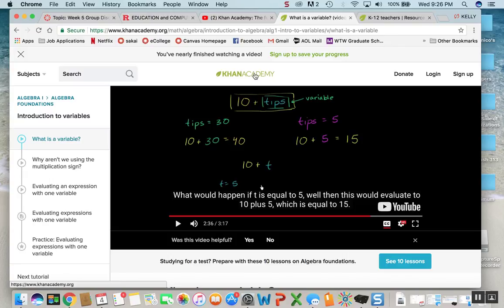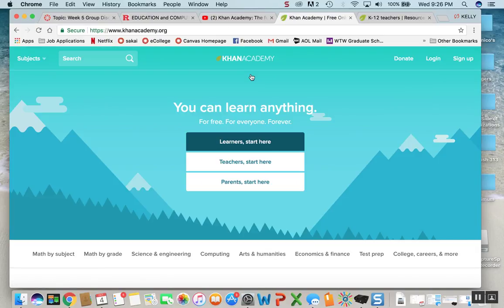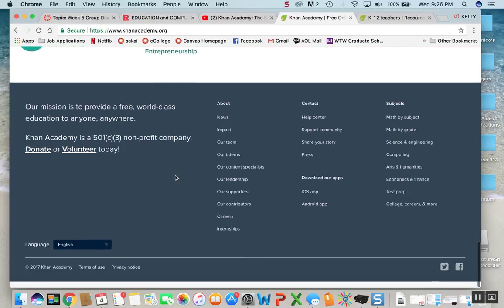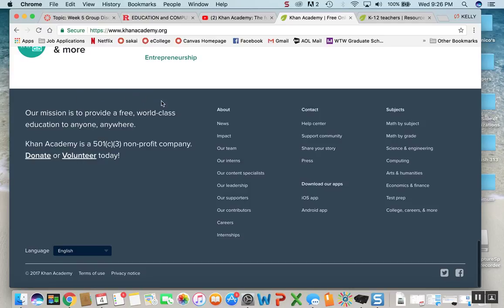I mean, this has everything you can possibly think of, especially for subjects that are being learned from kindergarten through 8th grade. And as their mission statement says, let's see if we can go back to their original homepage. So if we scroll down at the bottom, right here it says, our mission is to provide a free, world-class education to anyone, anywhere. I think that this is amazing.